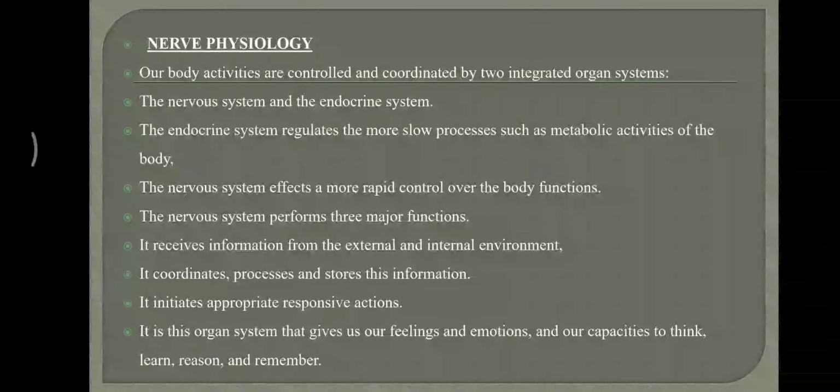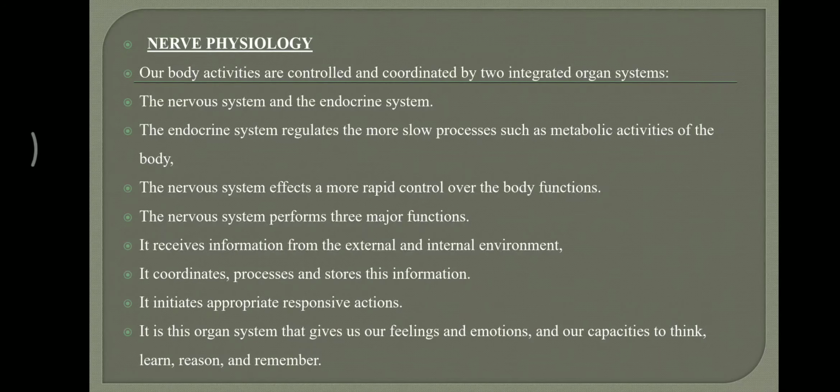So the first function is receiving information, then they coordinate or process and store this information, and finally appropriate responses are produced.